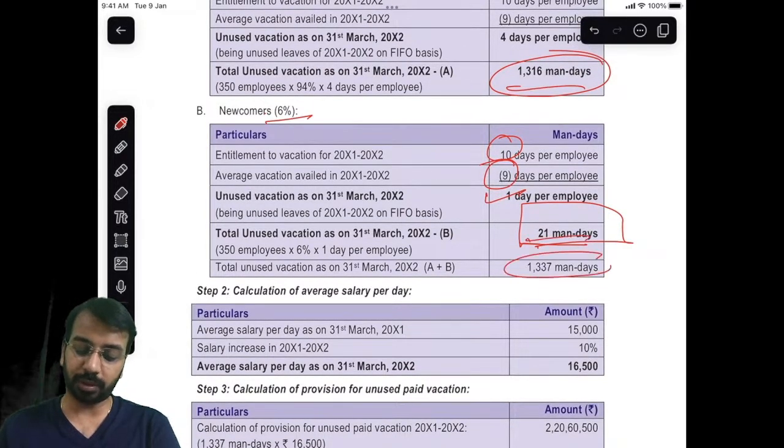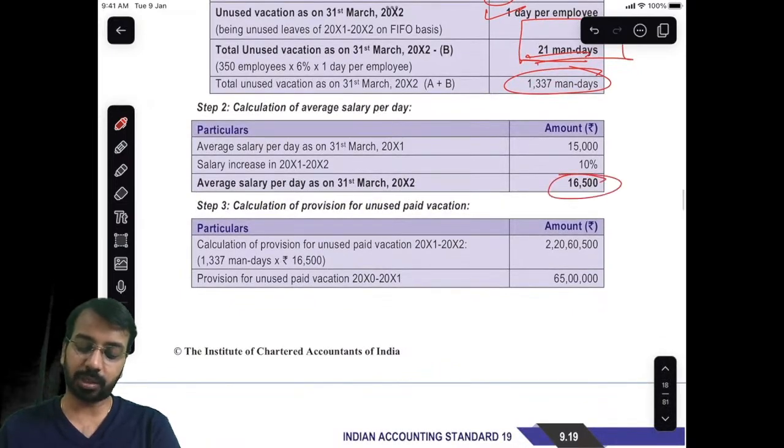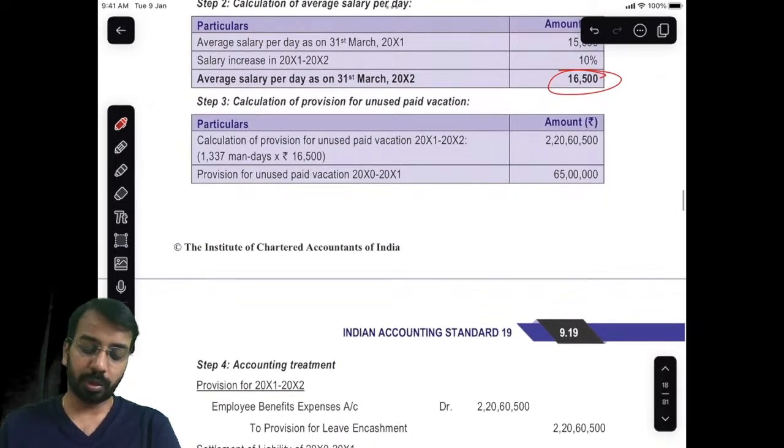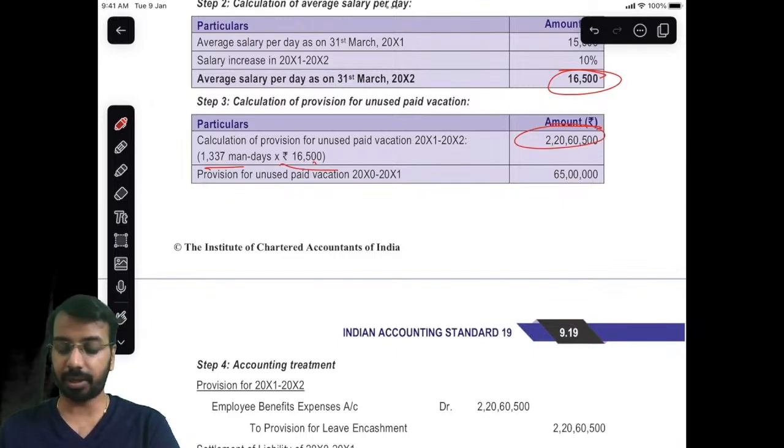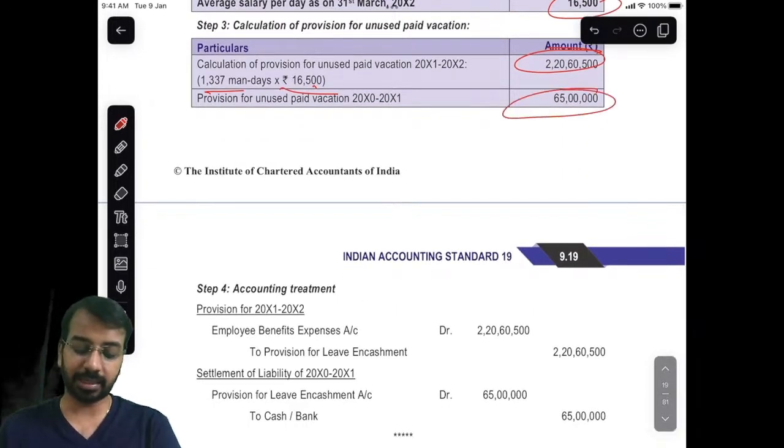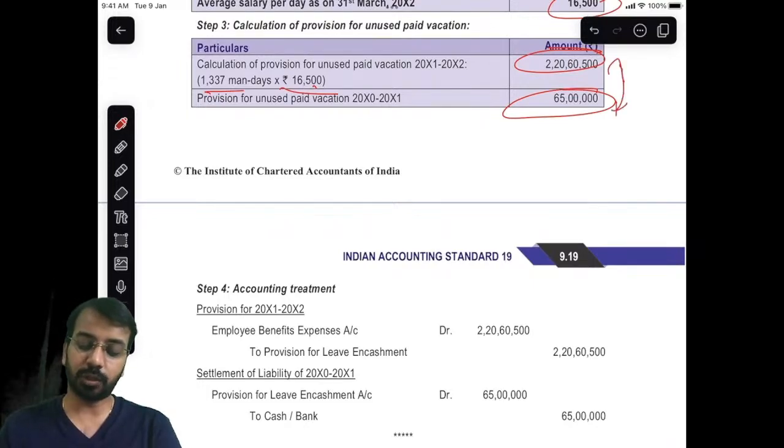1316 plus 21, you have 1337. Salary now revised to 16,500. So 16,500 into 1337, you have 2 crores 20 lakhs 60,500. Opening balance 65 lakhs. So whatever is the balance, the difference between these two, this will be provided.